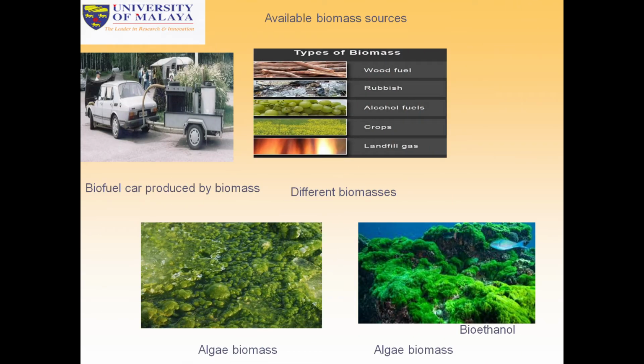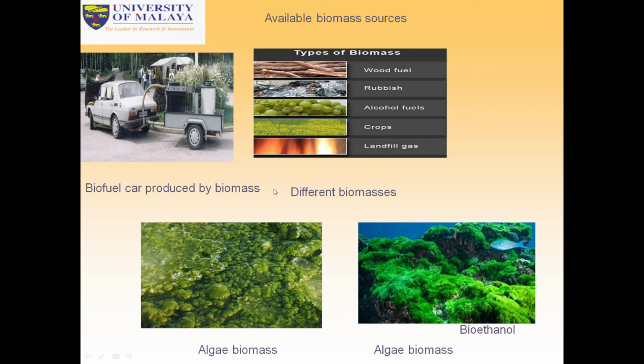So these are the sources of biofuels. Available biomass sources also: types of biomass such as wood fuel, rubbish, alcohol fuel, crops, landfill gas. We can see biofuel produced by biomass. Different biomasses like algae biomass, and bioethanol can be produced from this algae biomass.